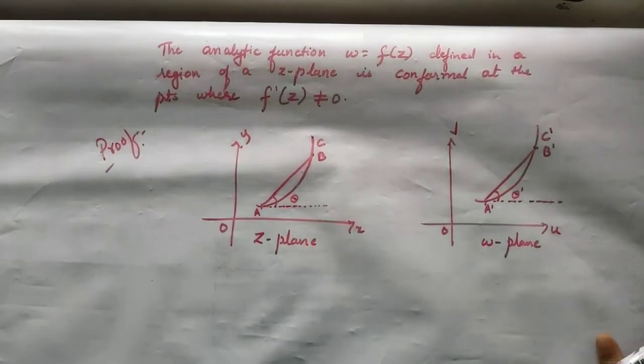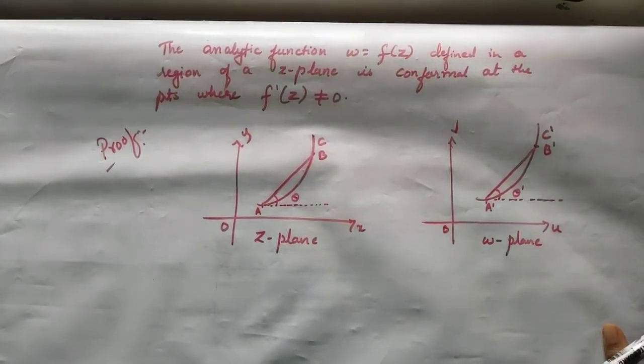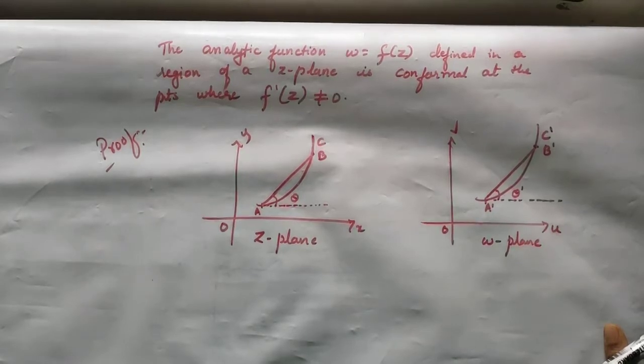Now let us continue with the theorem which states that the analytic function w is equal to f of z, defined in a region of the z plane, is conformal at all the points where f dash of z is not equal to 0. So I hope you have understood the statement. It states that any analytic function defined in a region of the z plane will be conformal at those points where f dash of z is not equal to 0. The same thing we will be proving now.